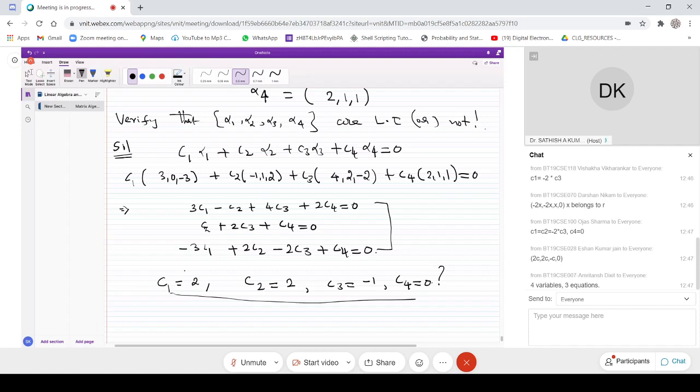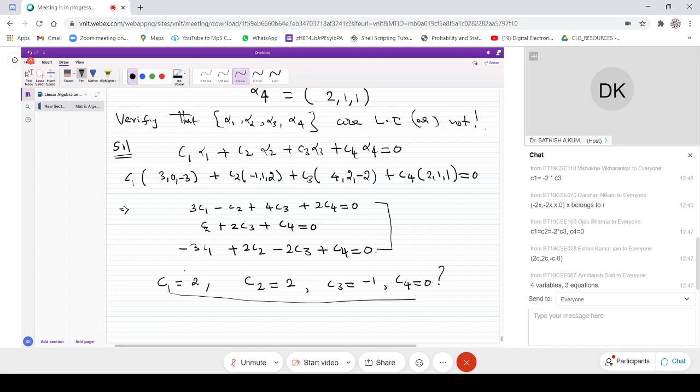I think from this it is clear that the system has a unique solution. I don't think it has infinitely many solutions or a different kind of solution. It has a unique solution because whatever we have done earlier, that's the same thing only. You have a system of equations here, something like the form Ax equal to 0. So this system will have a unique solution.